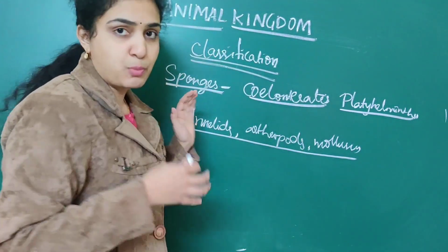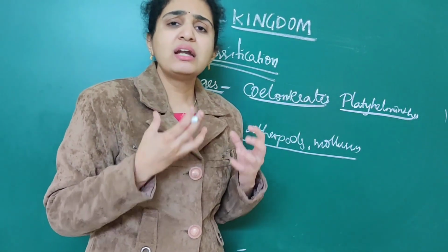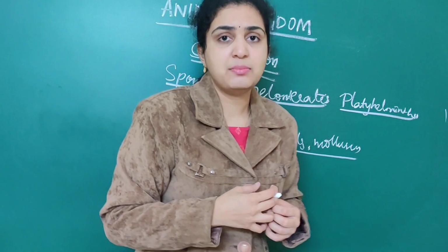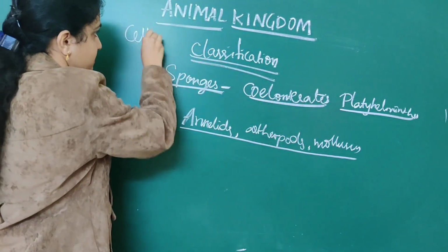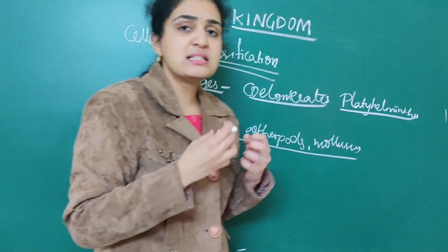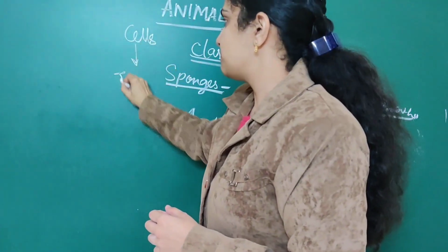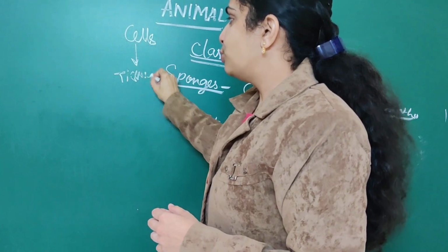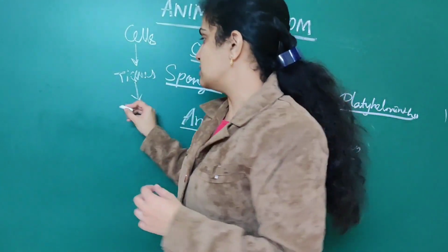Basically, when we start with sponges, what classification do they exhibit? Initially, cells play a very important role. Numerous cells, when combined together, form tissues. When numerous tissues combine together, they form organs.